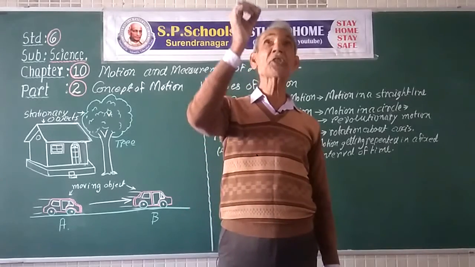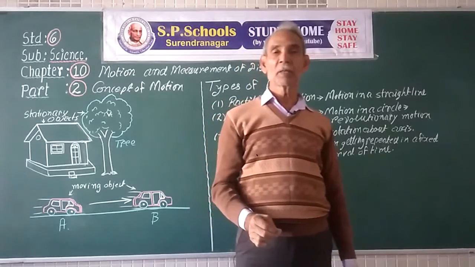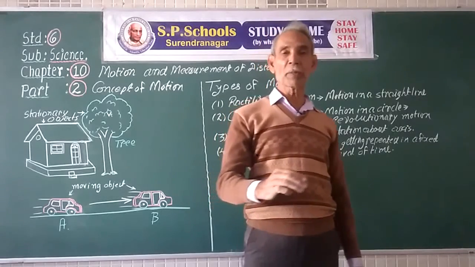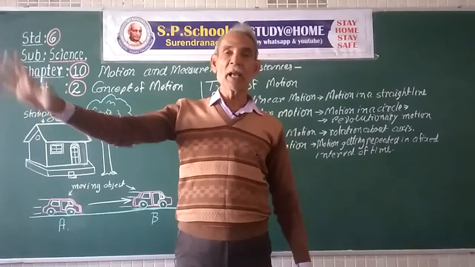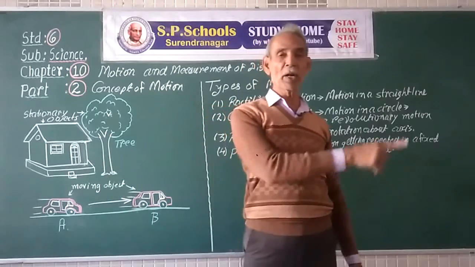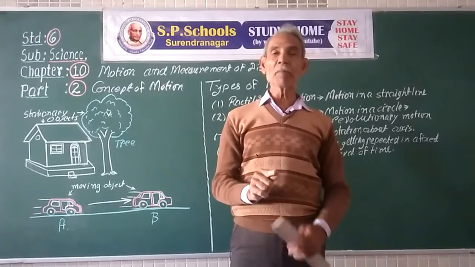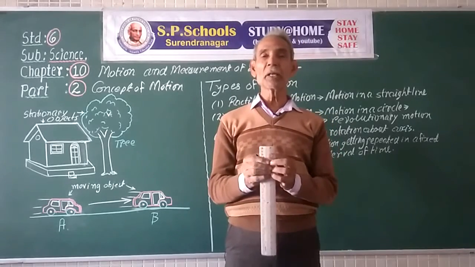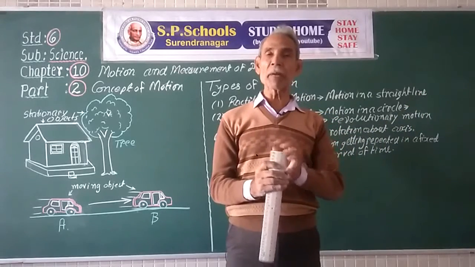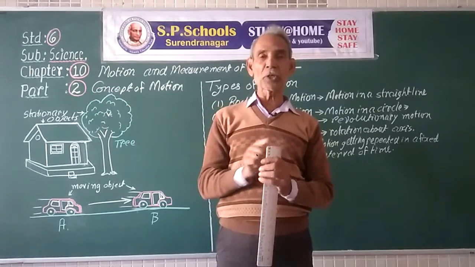Suppose there is a rigid support from which hangs a pendulum on a thread, and there is a bob of the pendulum at the end of the thread. And suppose the pendulum is taken aside a little way and released. It swings forward and backward, forward and backward. From its middle position, it goes to one side, then comes back to the middle position. It also goes to the other side, then comes back to the middle position.